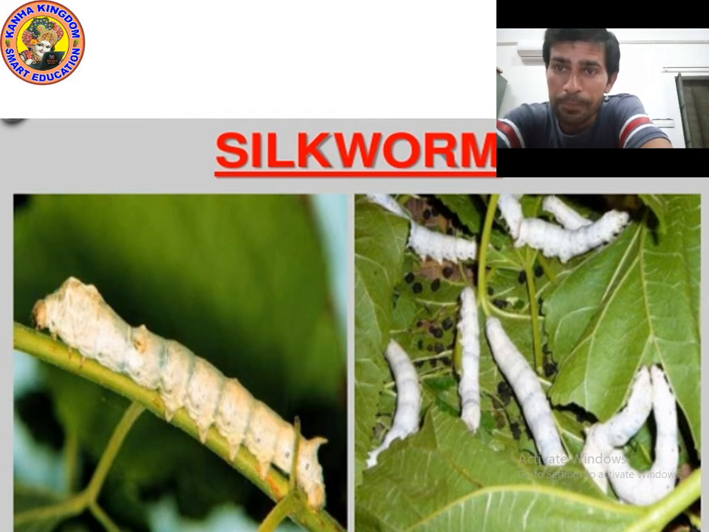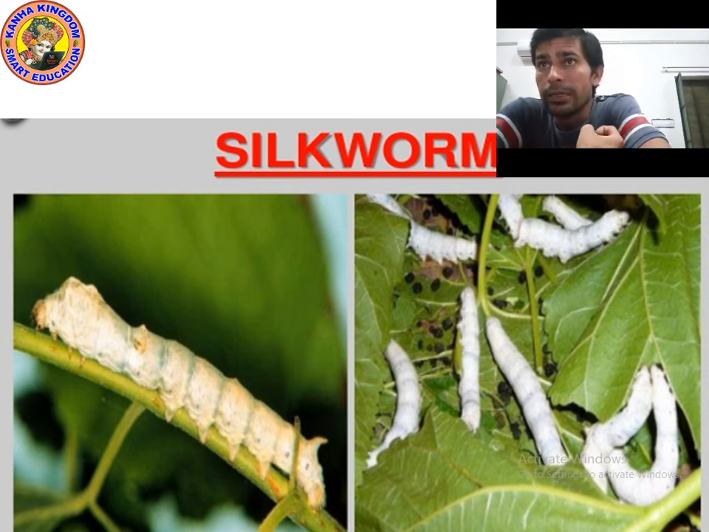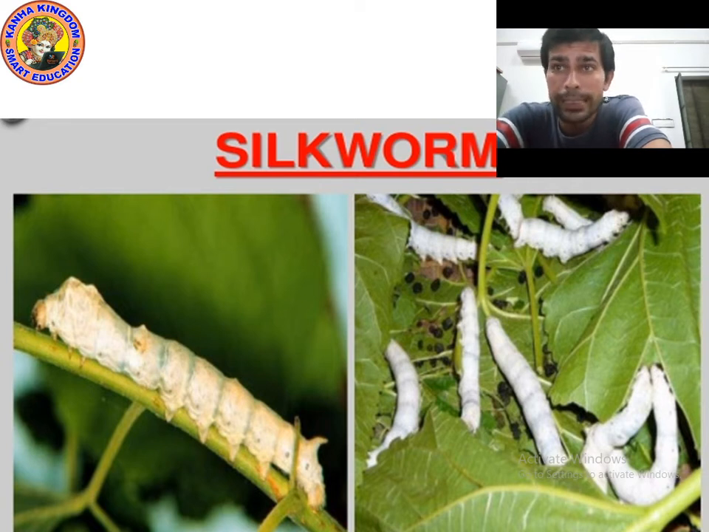Luster means shining. And texture means appearance, how it looks. Is it soft or is it rough? That is the meaning of texture. For example, Tasar silk, Muga silk, Kosa silk. Different kinds of silk are produced by different kinds of silk moth. Silk moth means butterfly.